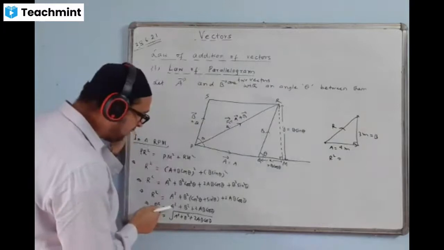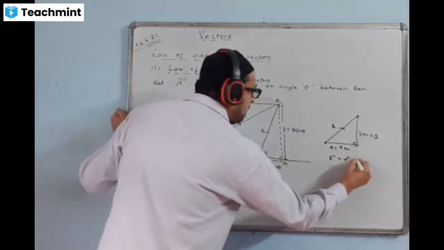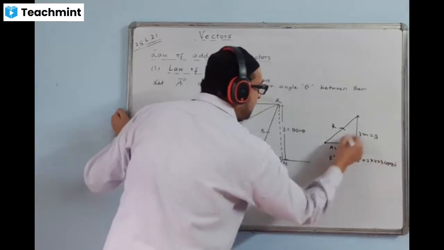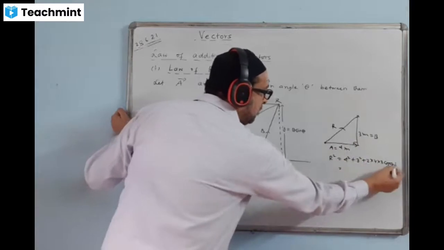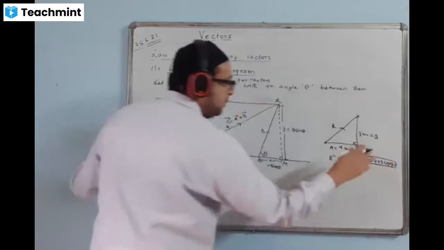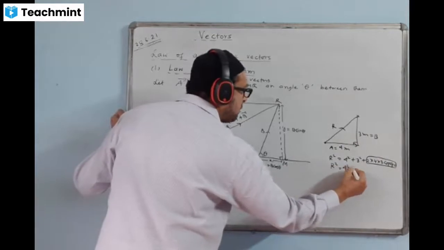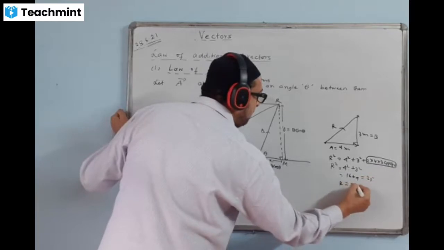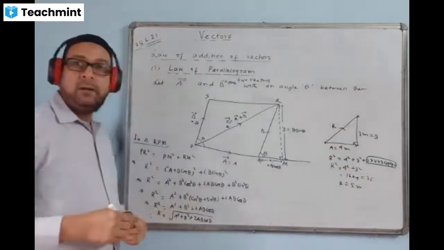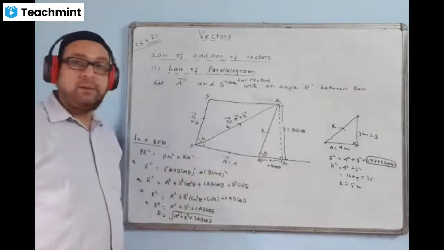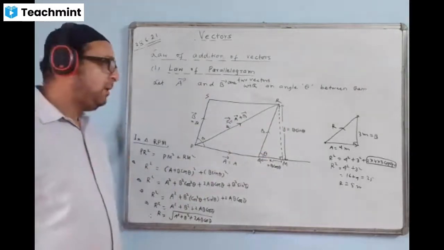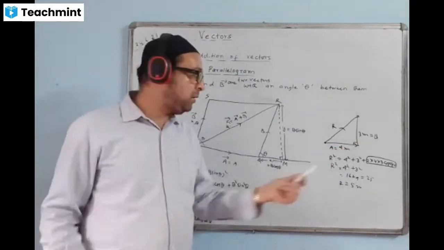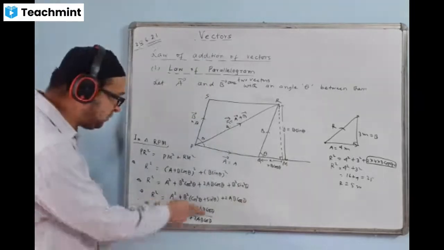We are applying this formula only. R square is equal to 4 square plus 3 square plus 2 into 4 into 3 into cos 90 degree, because the angle between A and B is 90 degree here. So cos 90 degree is 0, the entire thing becomes 0. You get R square is 4 square plus 3 square, then 16 plus 9, 25. Therefore, R value will come 5. And exactly if you remember, with Pythagoras theorem the value of R is 5 meters. But it's only applicable when the angle between the two is 90 degree. If the angle is 60 degree, Pythagoras won't give this value. It will come by using this formula only.